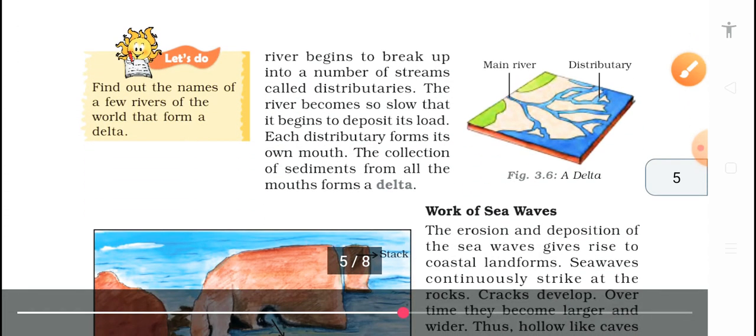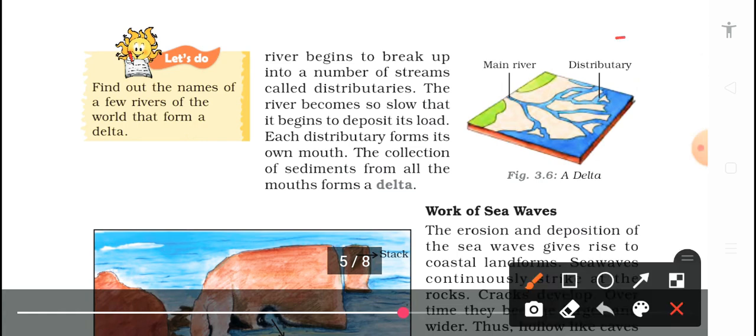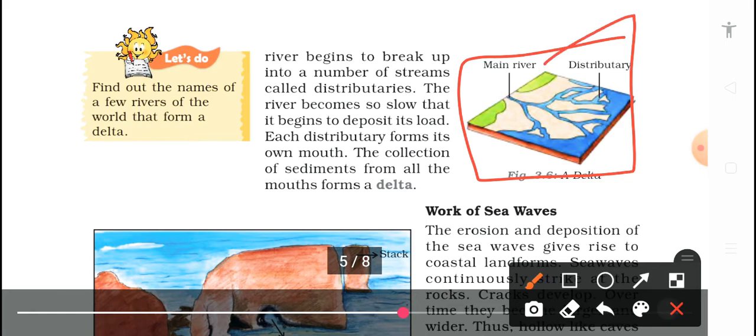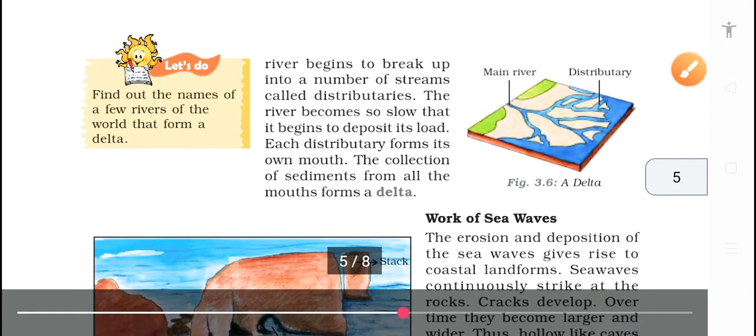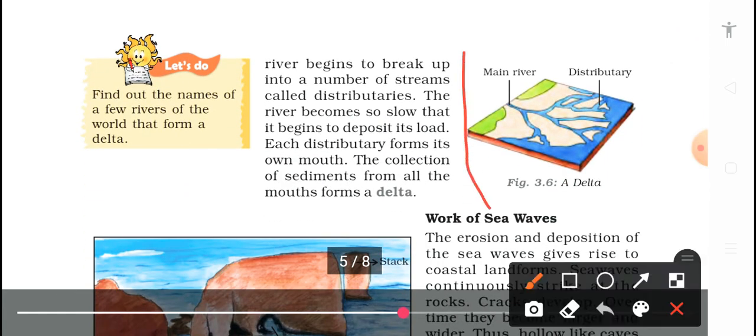Now we will talk about the delta. This is what a delta actually looks like in our country. The biggest delta is the Sundarban Delta, and the Sundarban Delta has almost 177 big and small rivers.